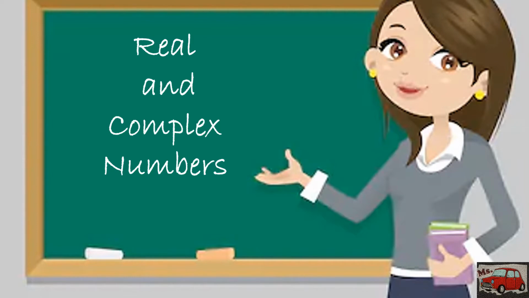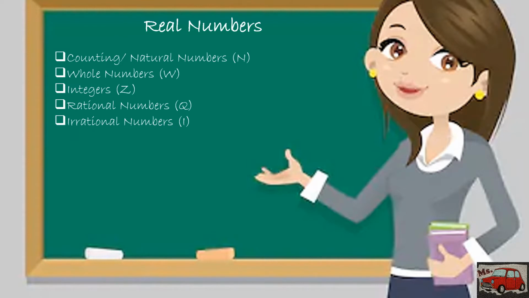Hello! Ang pag-uusapan natin today is about real and complex numbers. Titignan natin kung ano yung pagkakaiba nila at ano yung connection ng real numbers dun sa mga previous type of numbers na pinag-usapan natin. Real numbers are those numbers na counting or natural, whole numbers, integers, rational numbers, and irrational numbers. Lahat ng pinag-usapan natin from the previous videos, lahat yon ay tinatawag na real numbers.